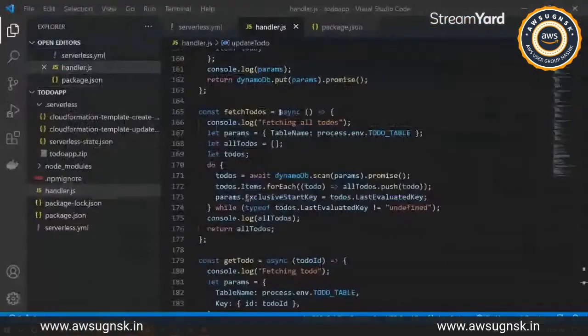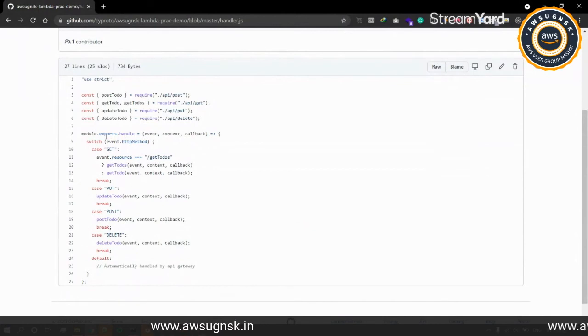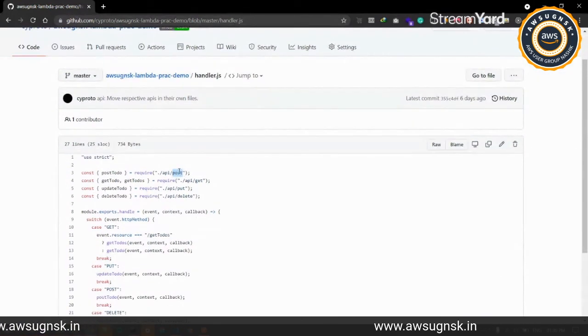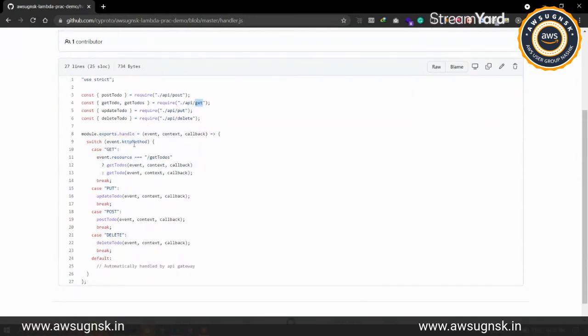Currently we have this handler.js like this. Now, we have only added the redirection logic under this, and what we are doing is creating each and every API in an API folder, and under that we have a single JS file that handles the request as per the method. So consider the post method: all the methods related to post will be put inside post.js. We have the get method, and we have two get methods, so those will be listed under get.js in that way.